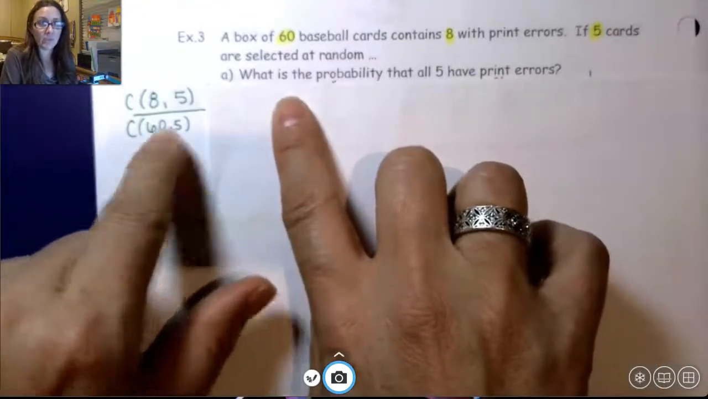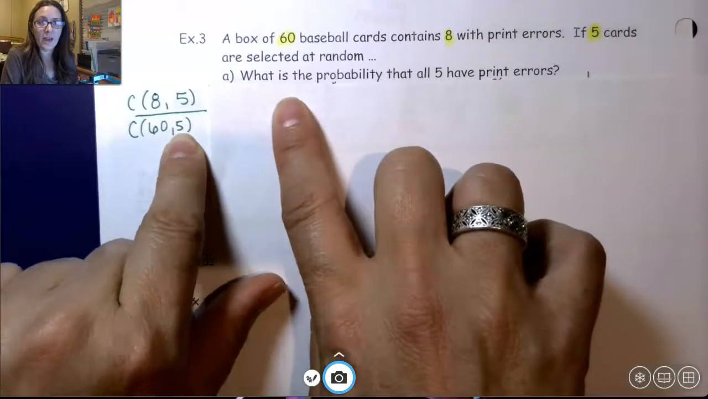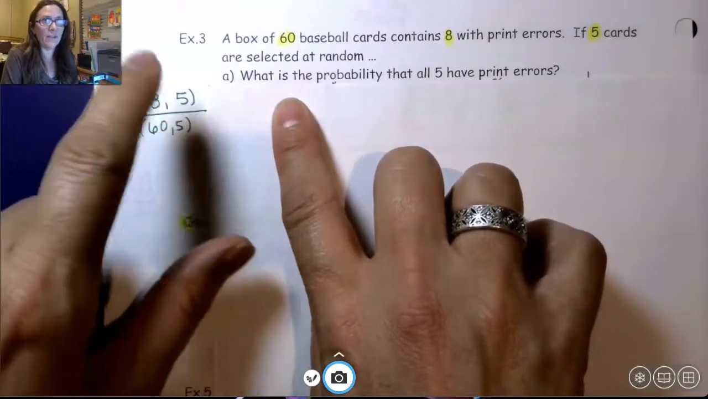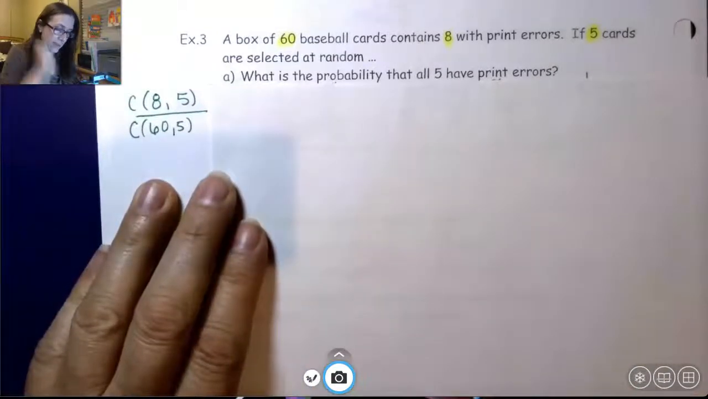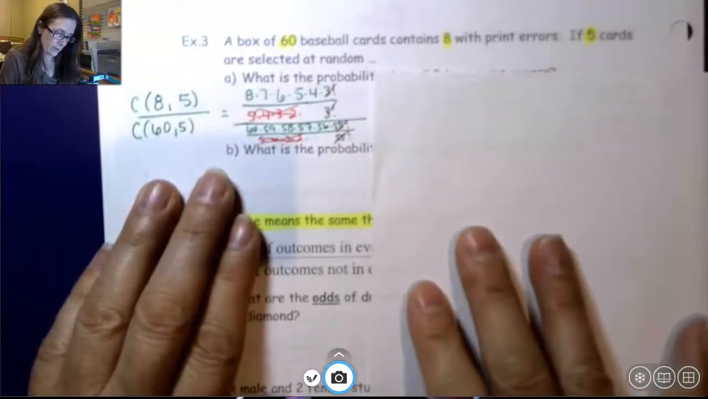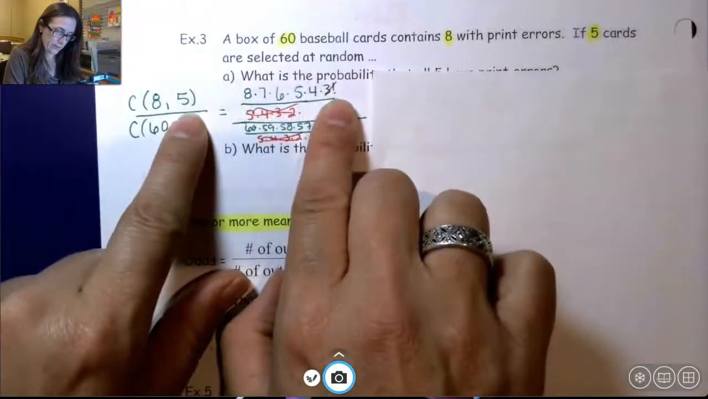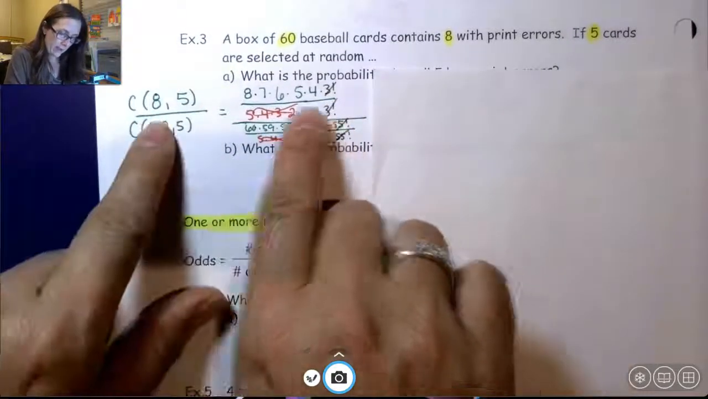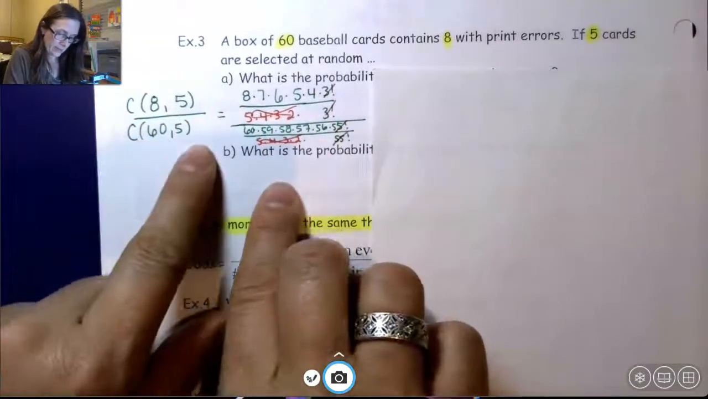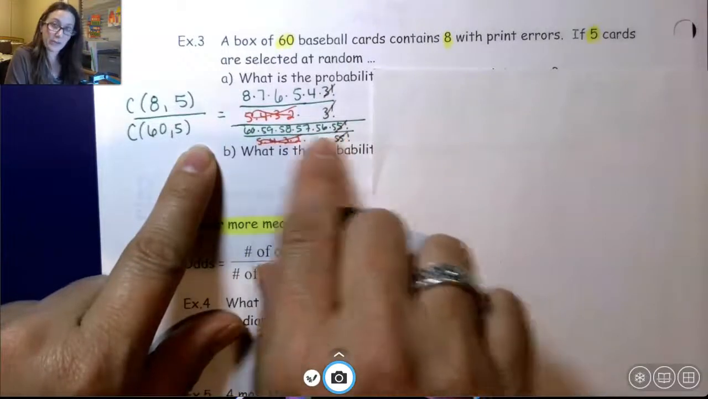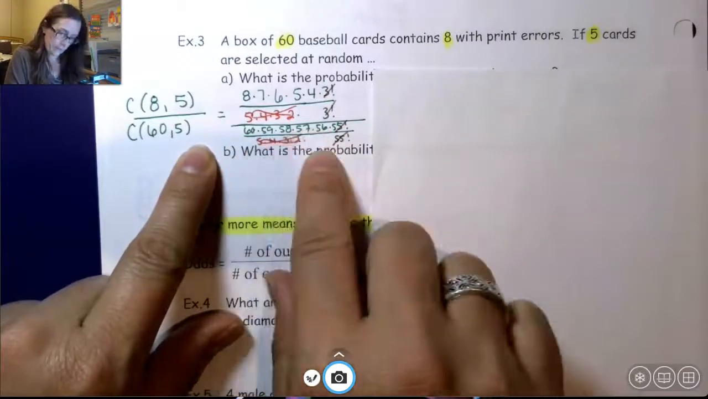I have 60 cards, I want to choose 5. I want them to be 5 of the 8 errors. That's what I want it to be. So I set that combination up. Here's my steps, 8, 7, 6, 5, 4, 3 factorial, 8 minus 5 is 3 factorial. Then I have 5, 4, 3, 2 up top. 60 minus 5 is 55, so I go out to 55. 5, 4, 3, 2, 1.